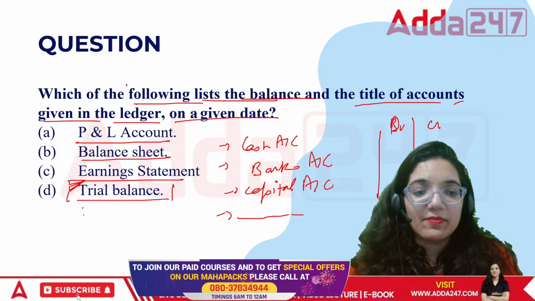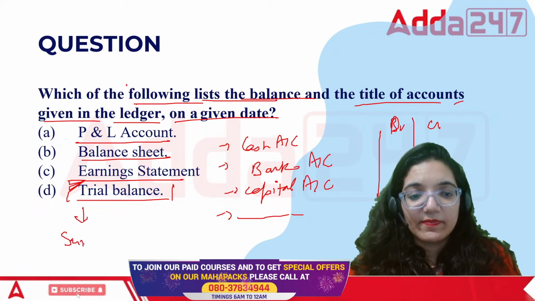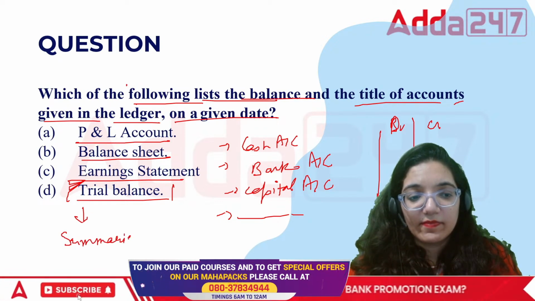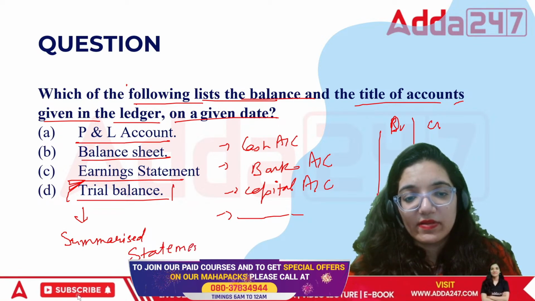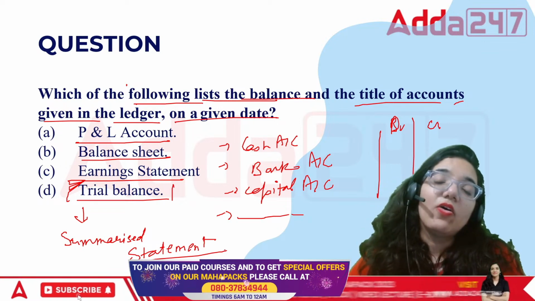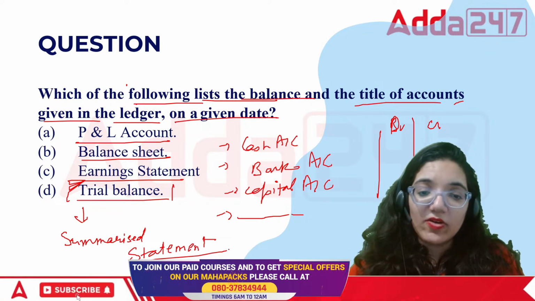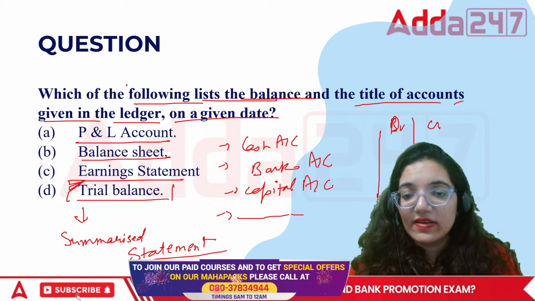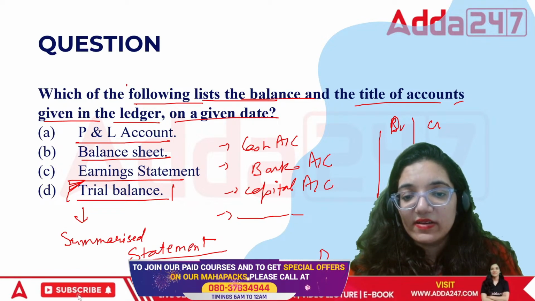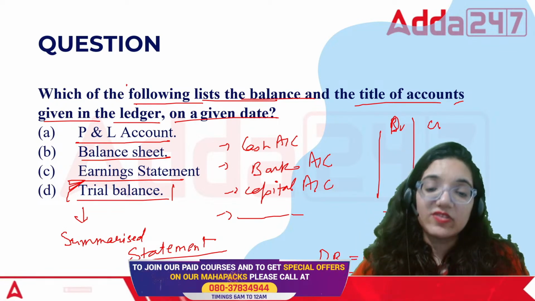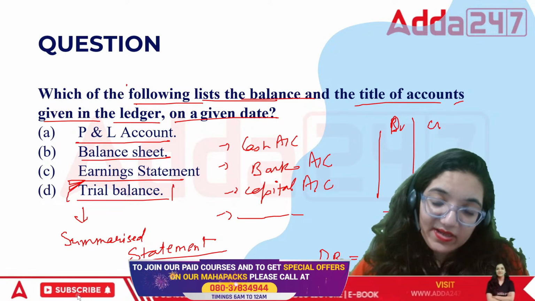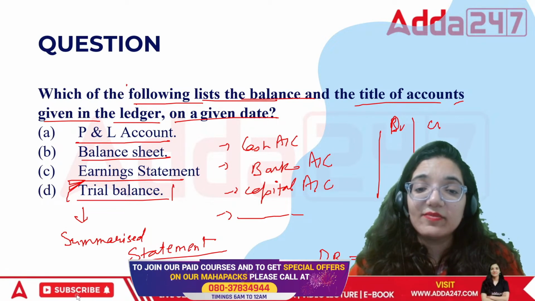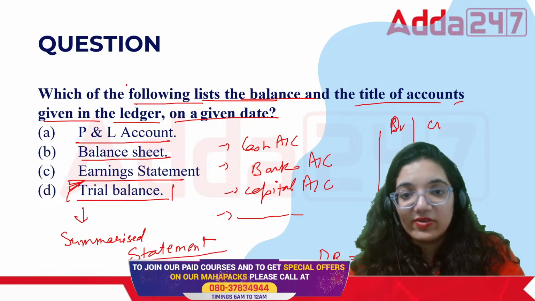It is a summarized statement of all the ledgers. Overall, when we prepare this, the debit side should be equal to credit side, and this is not going to be a conclusive proof. It can be the proof that there is an arithmetical accuracy, nothing else but just the arithmetical accuracy.